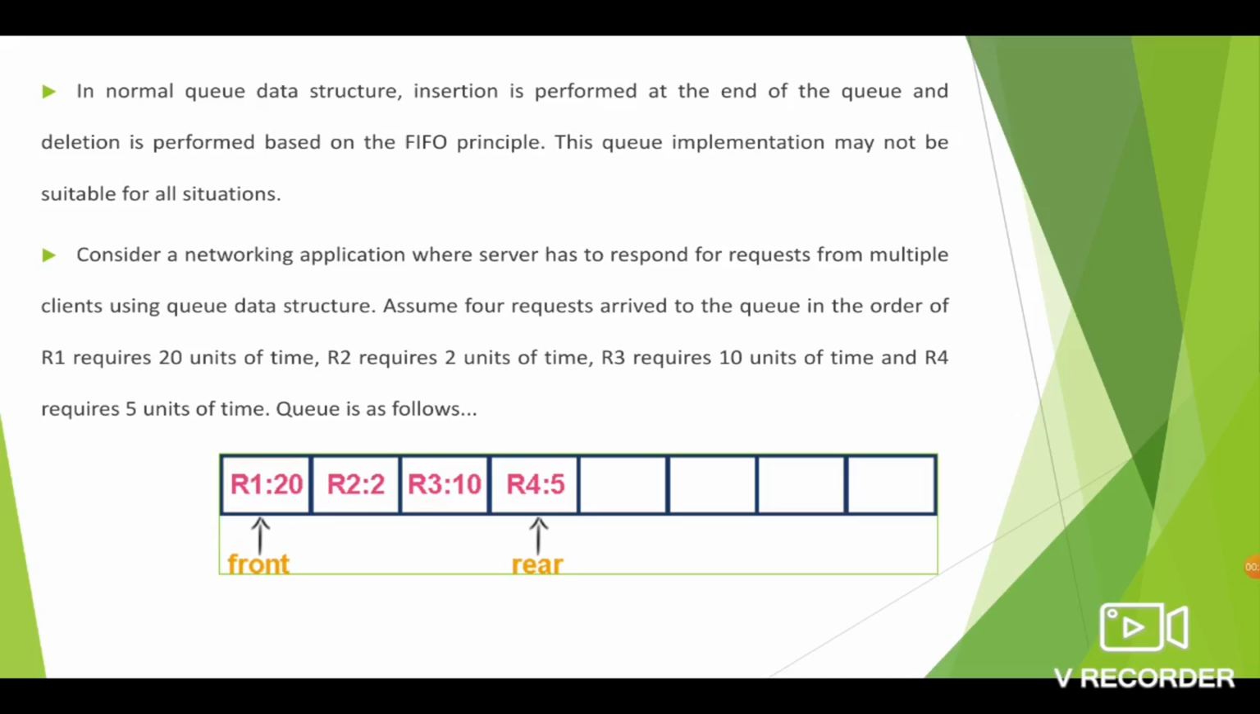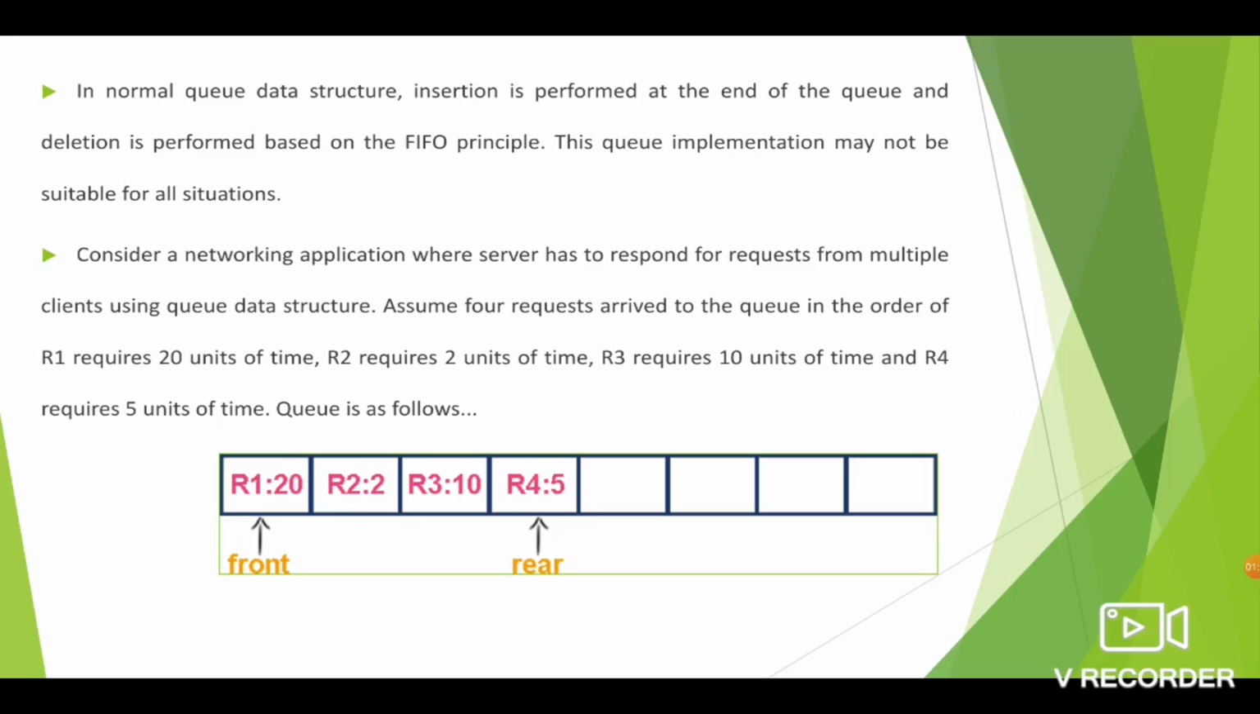Consider we have a networking application, we have the server. The server is responding to several requests from multiple clients. It is using a queue data structure. Assume we have 4 requests in the queue and R1 requires 20 units of time, R2 requires 2 units of time, R3 requires 10 units of time, R4 requires 5 units of time. So it is shown in the figure. The front end points to R1 and the rear end points to R4.